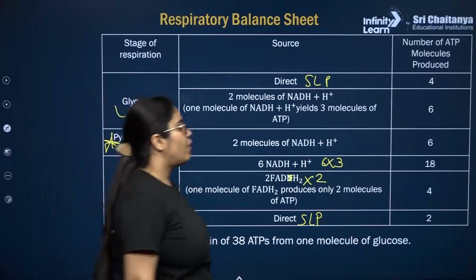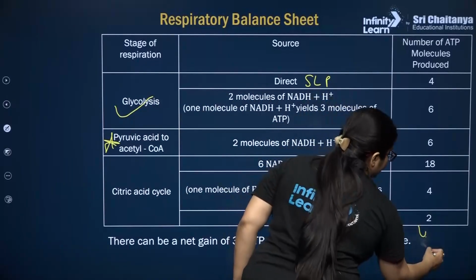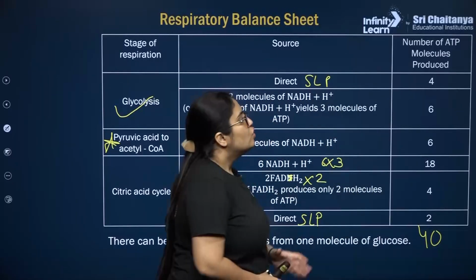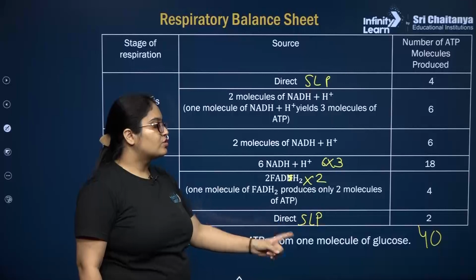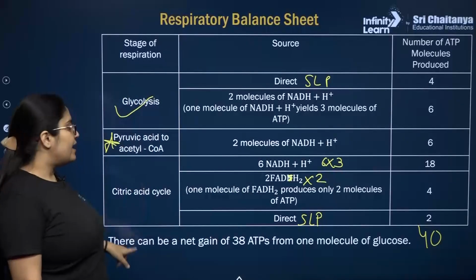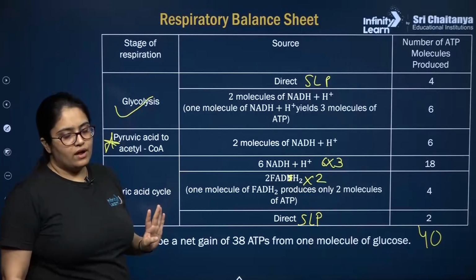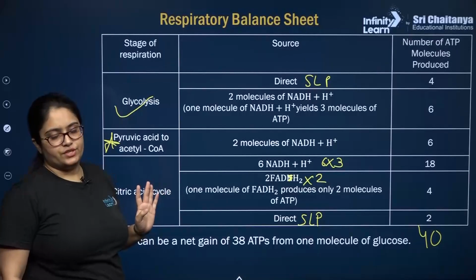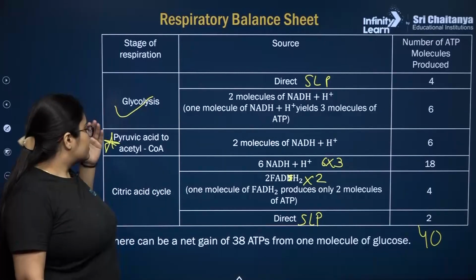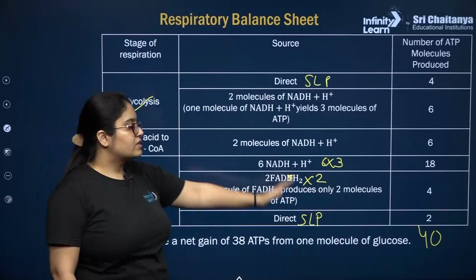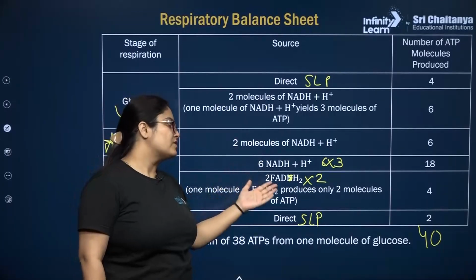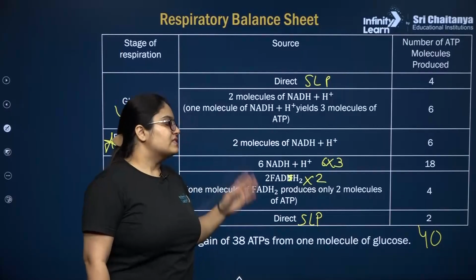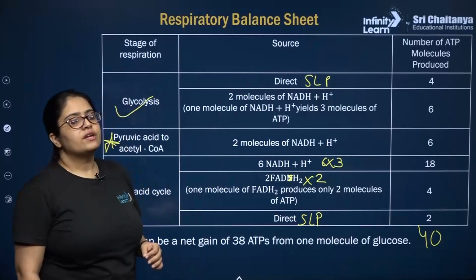सो अगर आप इसको सम अप करें, so it will lead to 40 ATP, right? So total for one glucose molecule there is total production of 40 ATP at the end of terminal oxidation or at the end of terminal stage, right? So you include glycolysis, link reaction, TCA cycle, सब कुछ खत्म करने के बाद एक ग्लूकोज है, टर्मिनल ऑक्सीडेशन करने के बाद में, यानी NADH plus H plus और FADH2 मॉलिक्यूल्स को ऑक्सीडाइज करने के बाद में आपको टोटल गेन 40 ATP का होता है.